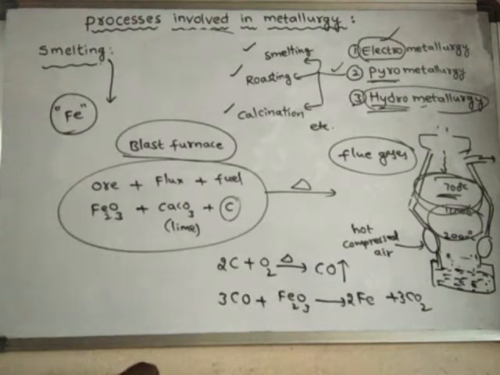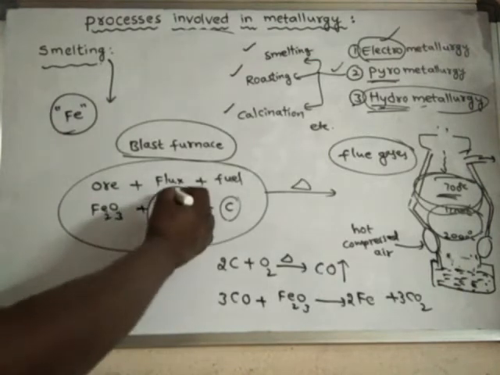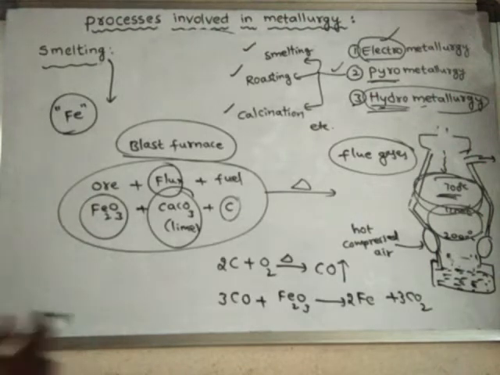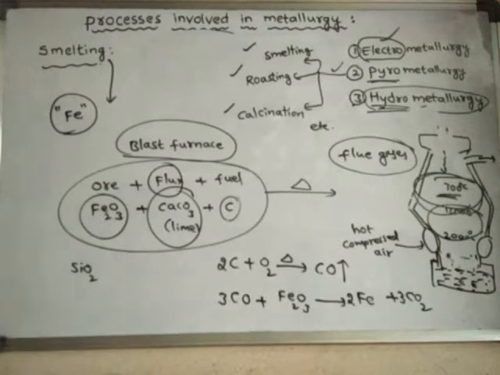There is one thing we didn't discuss here. What is that? Calcium carbonate. What is the use of this? There are impurities along with the ore, mainly silica impurities, SiO2, sand.